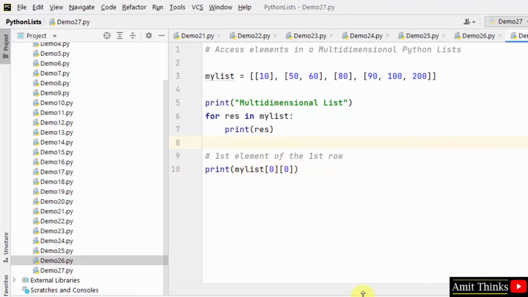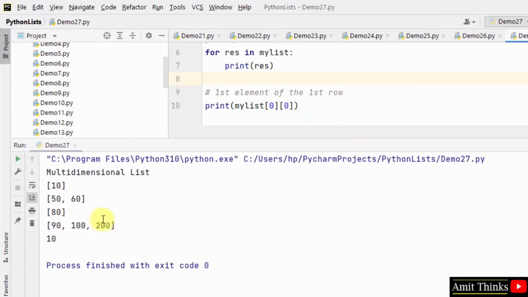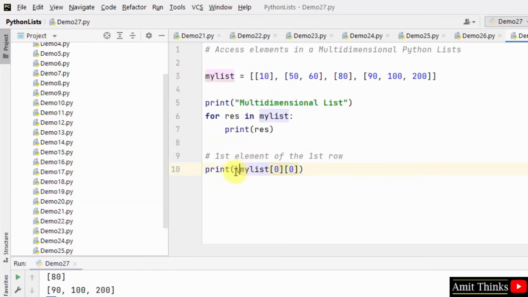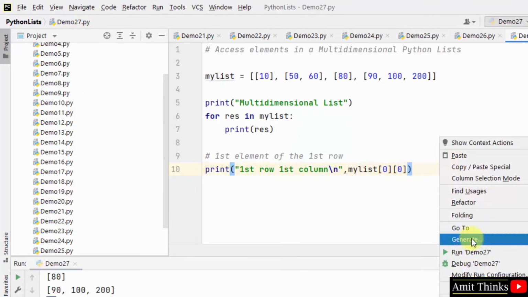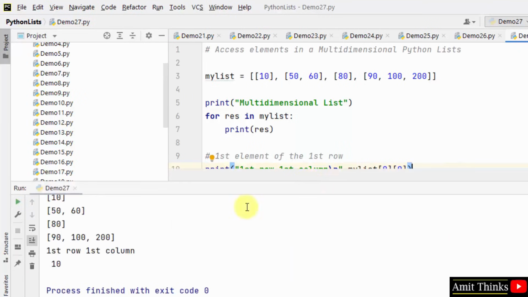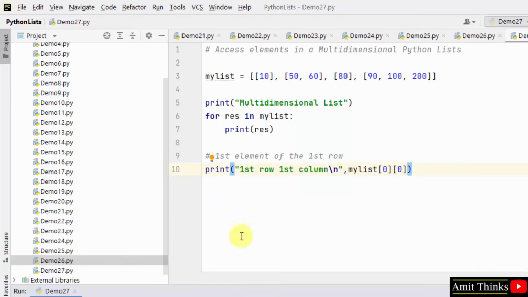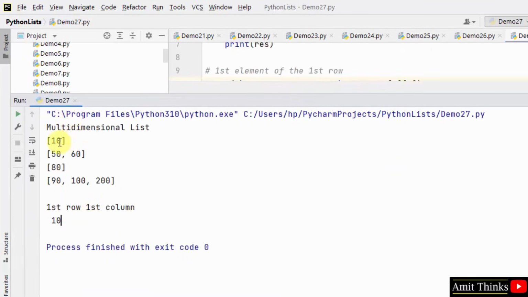Right click and run. This displayed 10. First row first column is 10.